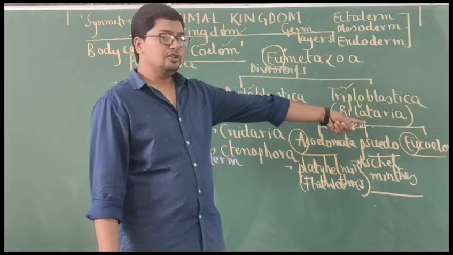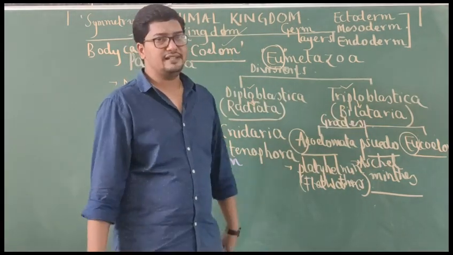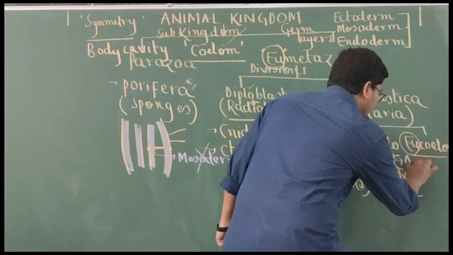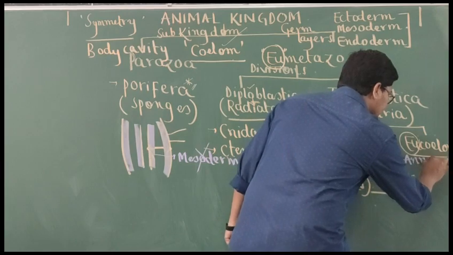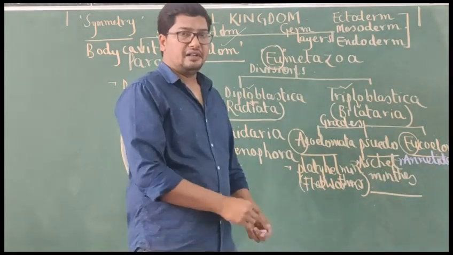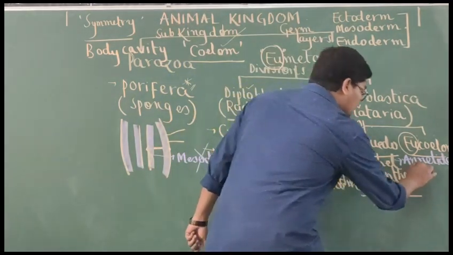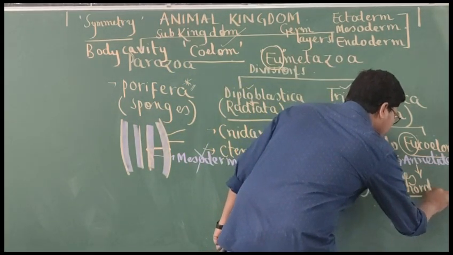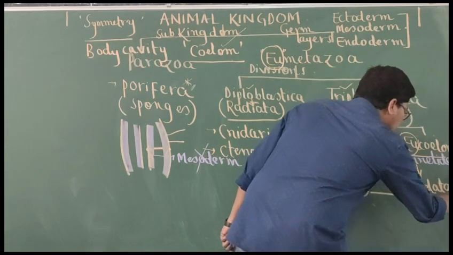And finally, eucoelomates. Eu means true, I said. So the first eucoelomate phylum starts with Annelida. Understand? And the last one, which phylum? The highest phylum in the animal kingdom is Chordata.